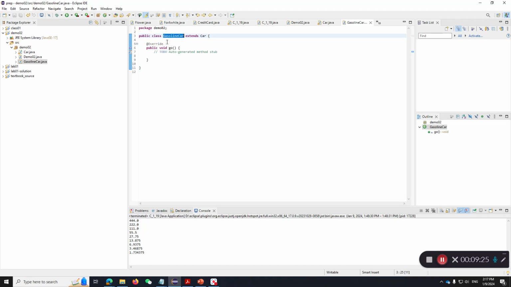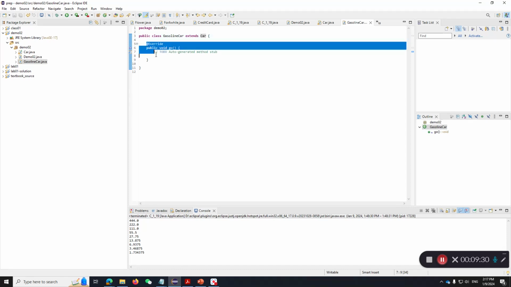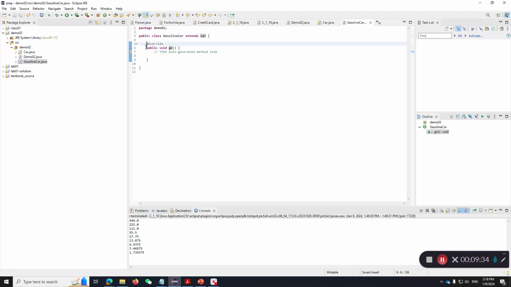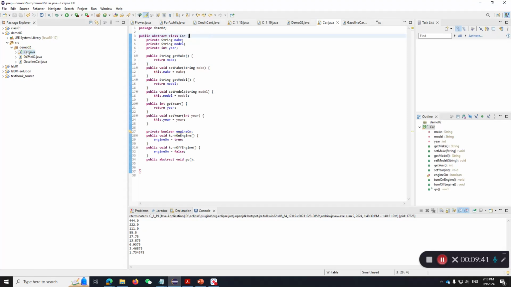If you have a GasolineCar extends Car, naturally you can see the function generated for me. It says you are extending an abstract class called Car, and the Car has the ability to go. But that ability right now is abstract. It hasn't been implemented yet.